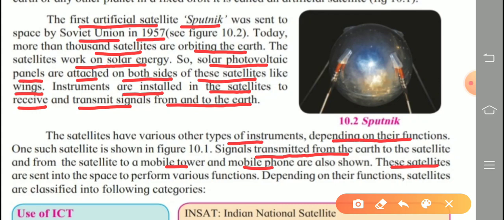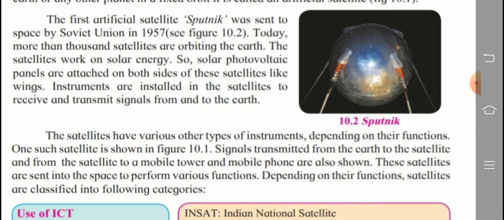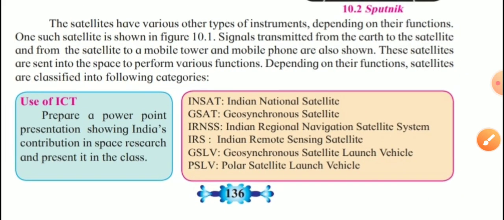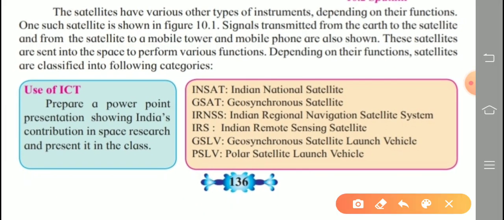These satellites are sent into space to perform various functions. Depending on their functions, satellites are classified into the following categories. So what are the different types of categories given here? Last line: depending on their functions, satellites are classified into the following categories. What is the first one? INSAT. What is the full form? I means Indian, N means national, and SAT means satellite.